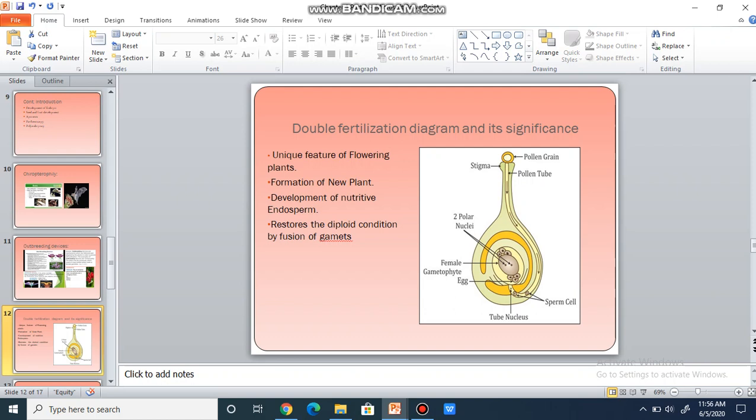Now children, there are a few terms in black bold letters which you have to remember. They can be asked as objective questions. If the pollen tube enters through the micropyle, it is known as porogamy. If the pollen tube enters through the chalaza, it is known as chalazogamy. And in some plants, if the pollen tube enters by piercing the integuments, it is known as mesogamy.